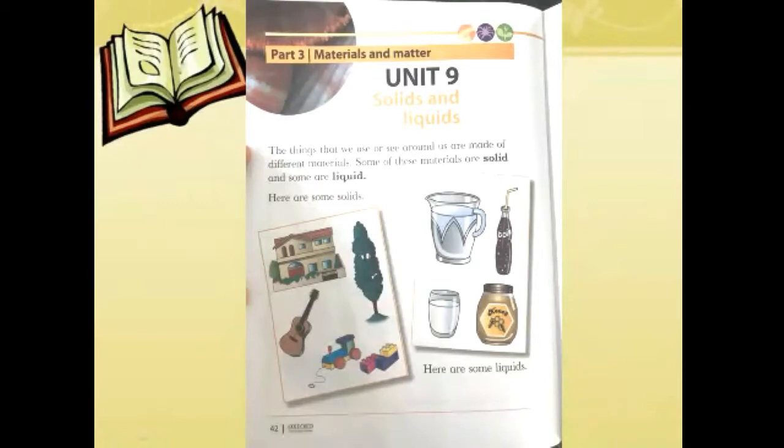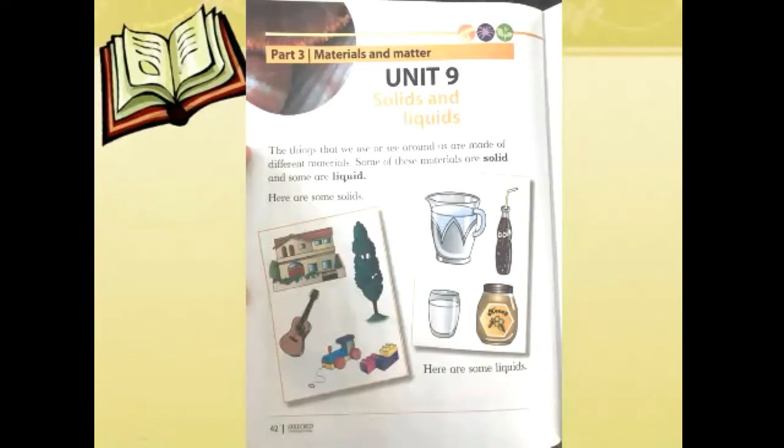The things that we use or see around us are made up of different materials. Some of these materials are solid and some are liquid. My dear students, previously I shared with you about materials. Today I will continue. Materials are different. Some materials are solids and some are liquids. Today's topic is also solids and liquids, so I will discuss solids and liquids with you.